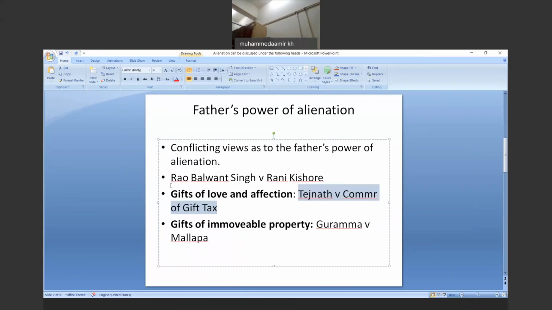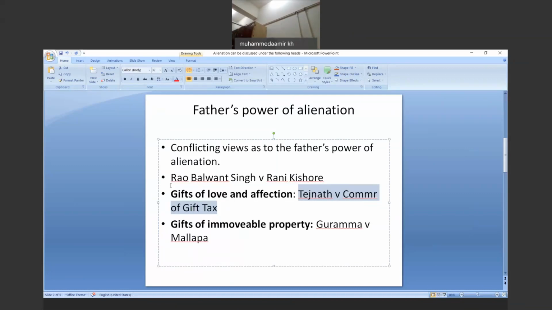Apart from that, there are two necessary conditions for the validity of such gifts. The very first is that it should be a gift of love and affection. The father should stand in some relationship of affection to the donee, and the gift should be a small portion of movable joint family property. What is a small portion is a relative term and has to be considered in relation to the entire joint family property. So whatever the joint family is, they will decide further what is meant by the term small portion.